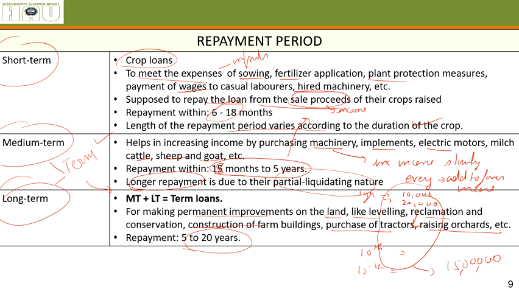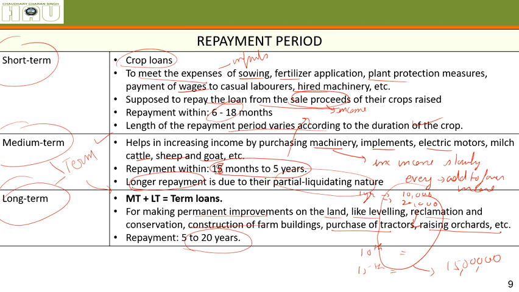How much time you will be given to repay the loan, that is the repayment period. Short term is 6 to 18 months, medium term is 18 months to 5 years, long term is 5 years to 20 years. Why is there a difference? Because short term loans increase your income within those 6 to 18 months. That increase in income is enough and allows you to repay the whole loan in that season only.